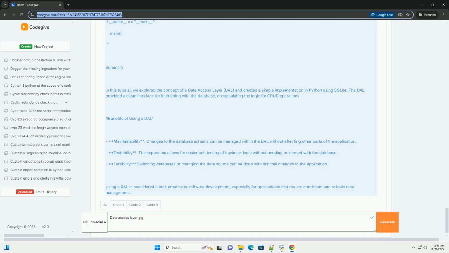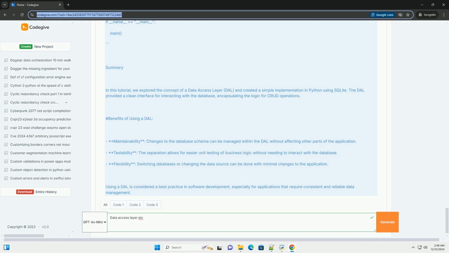in Python using SQLite. The DAL provided a clean interface for interacting with the database, encapsulating the logic for CRUD operations. Benefits of using a DAL. Maintainability. Changes to the database schema can be managed within the DAL without affecting other parts of the application. Testability. The separation allows for easier unit testing of business logic without needing to interact with the database. Flexibility. Switching databases or changing the data source can be done with minimal changes to the application.